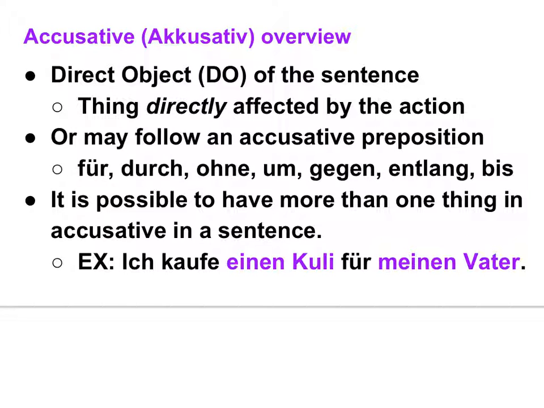Another thing that throws people off is that it is possible to have more than one thing be in accusative in a sentence. And I don't just mean I am buying a sweater and a skirt. Those are two things. But I mean two different ways to get there. So the example sentence, ich kaufe einen Kuli für meinen Vater. Both of the things in purple are accusative, but for different reasons. Why is meinen Vater accusative?